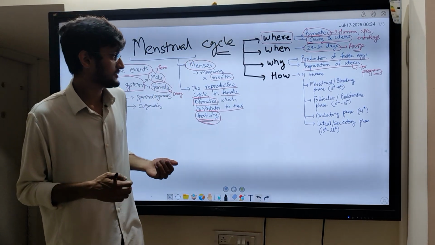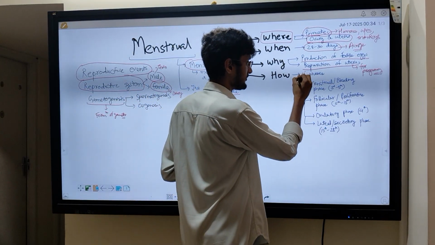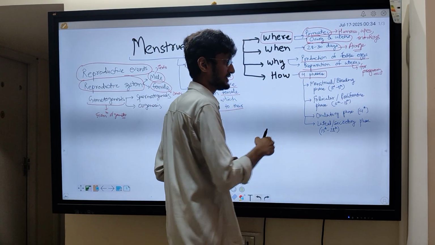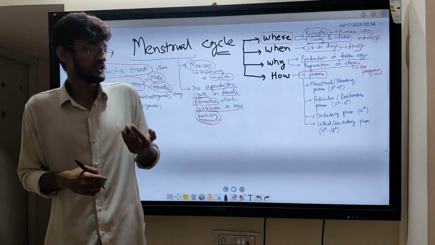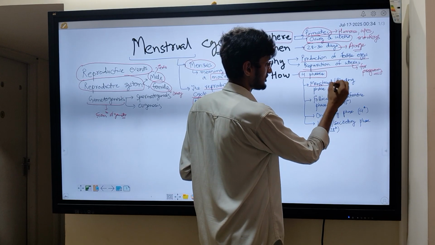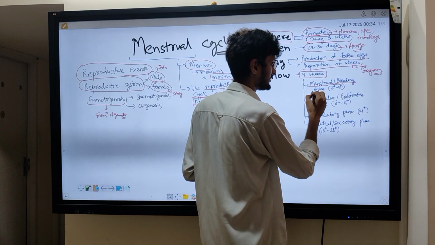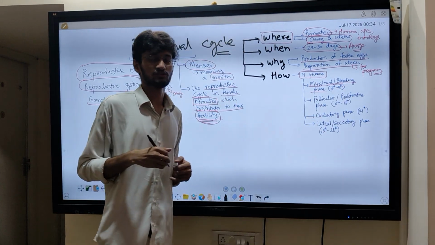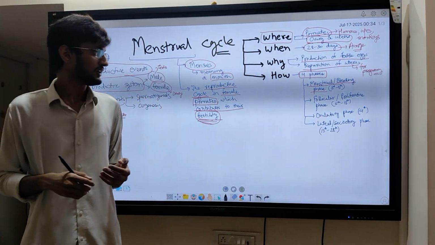Now, how does it occur? So there are basically four phases of the menstrual cycle. The first phase is called menstruation, or the menstrual phase, or it is also referred to as the bleeding phase.